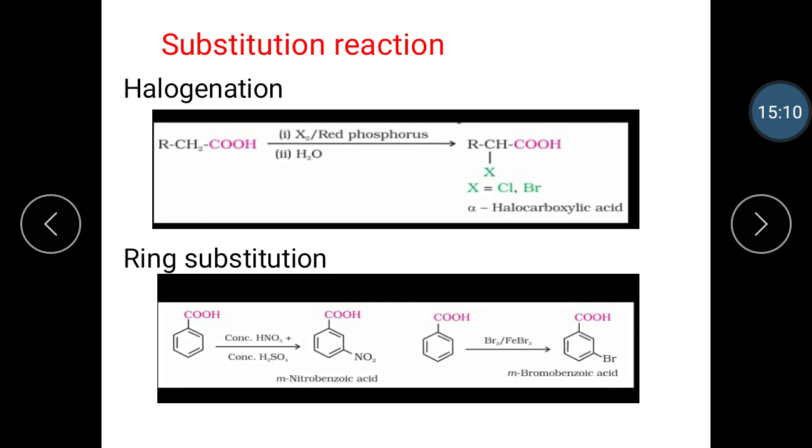So, in this section, we studied the methods of preparation of carboxylic acid, various types of reactions of carboxylic acid, and uses of carboxylic acid.